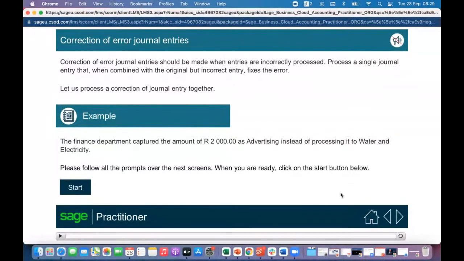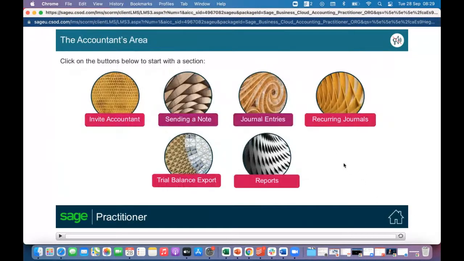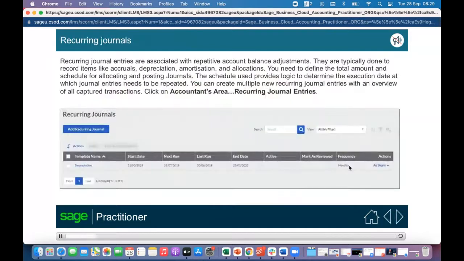Okay, so let's move on. That is your journal entries, very important. What you also have is reoccurring journal entries.